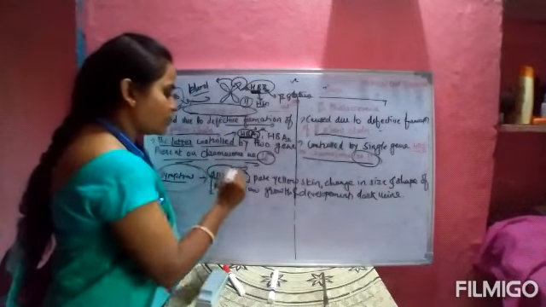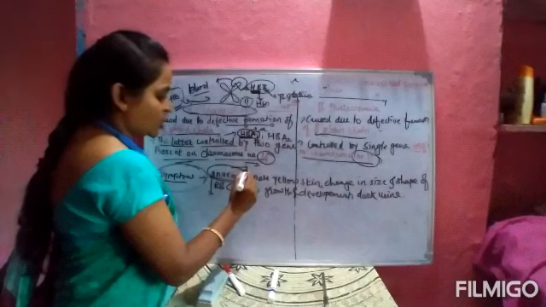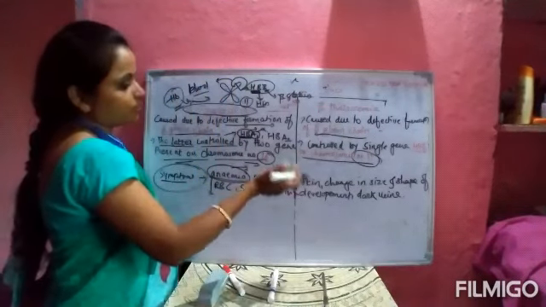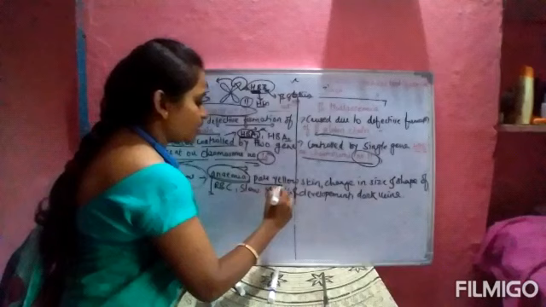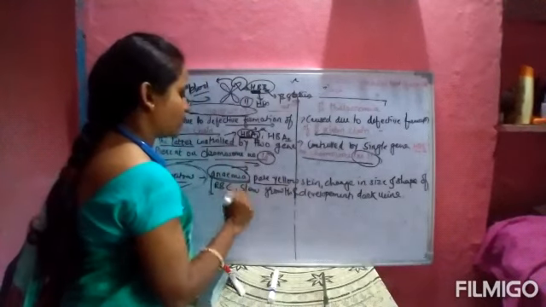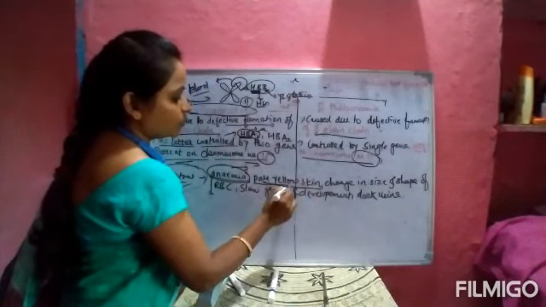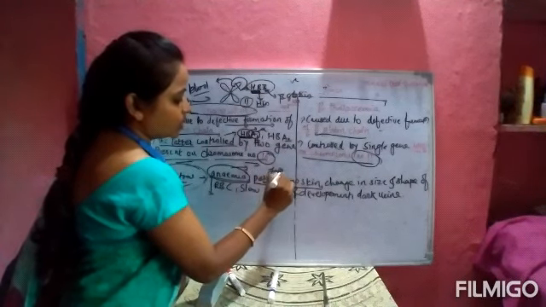Means in anemia, what happened? The shape of RBCs will be changed. RBCs change means the structure of hemoglobin changes, so there is a change of shape of RBCs. Okay. Second, one of the symptoms of this thalassemia is pale yellow skin. The skin color will be pale yellow in nature. That is jaundice. We are also saying jaundice.